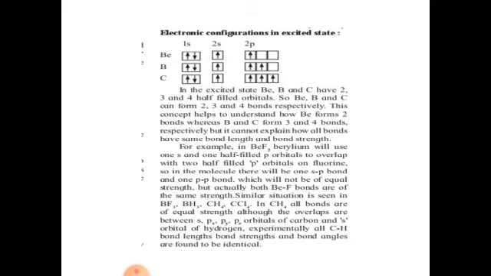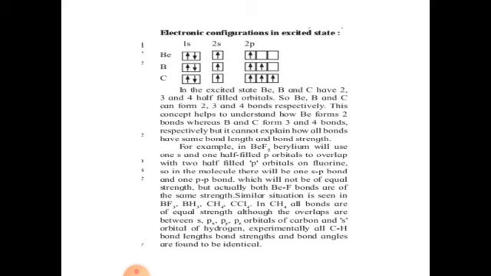In the excited state, beryllium, boron and carbon have 2, 3 and 4 half-filled orbitals. So beryllium, boron and carbon can form 2, 3 and 4 bonds respectively. This concept helps to understand how beryllium forms 2 bonds whereas boron and carbon form 3 and 4 bonds respectively.